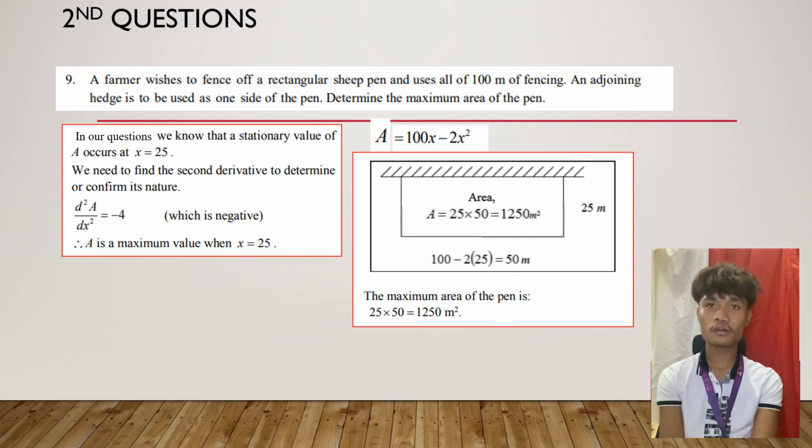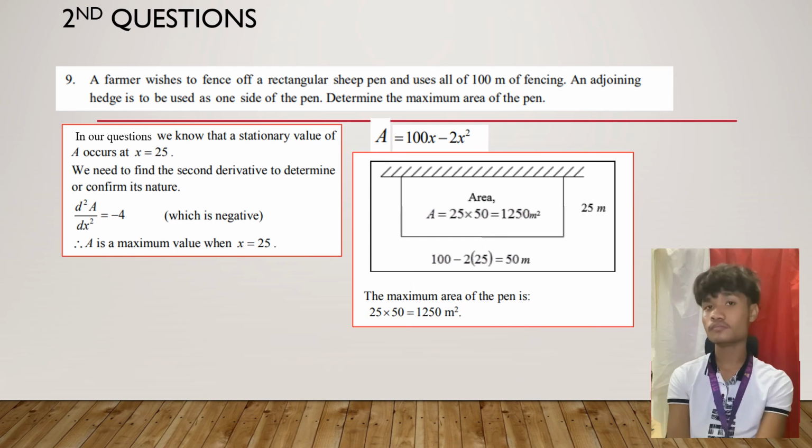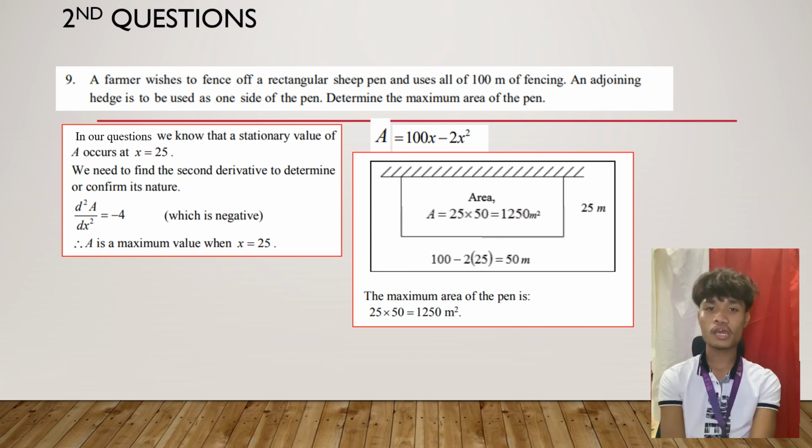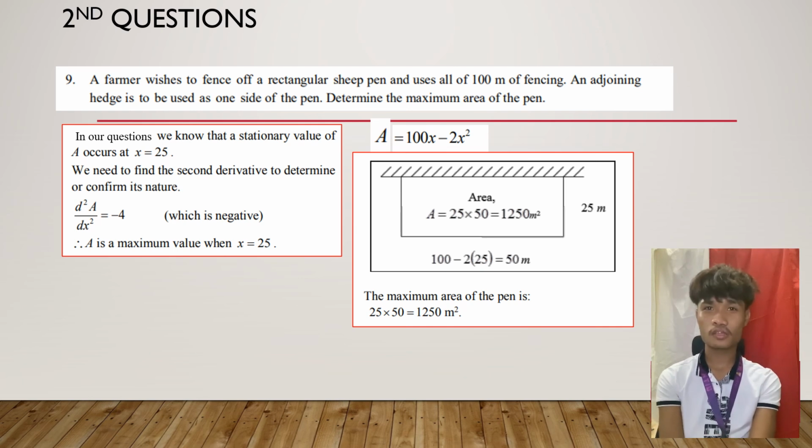Okay, for the area, we must find the y length first. We must follow the formula. Firstly, A equals 100x minus 2x². In this area, the length x is 25 meter.